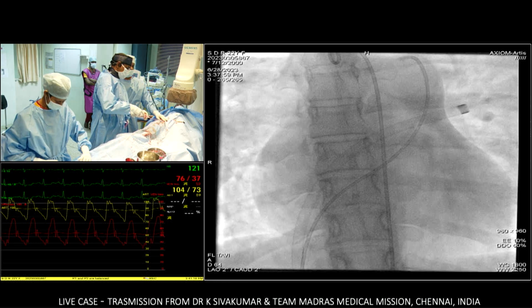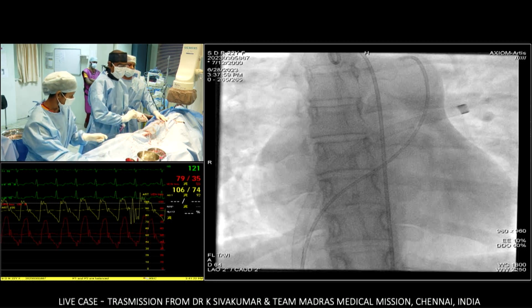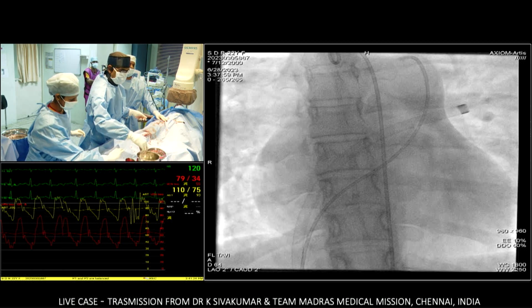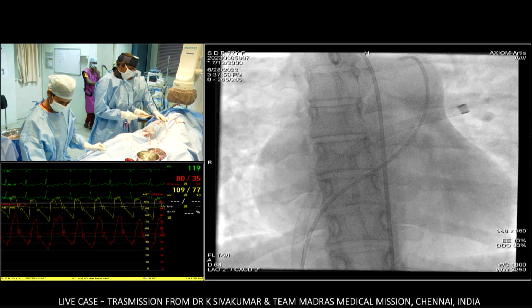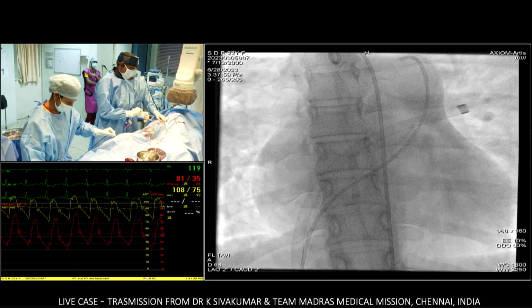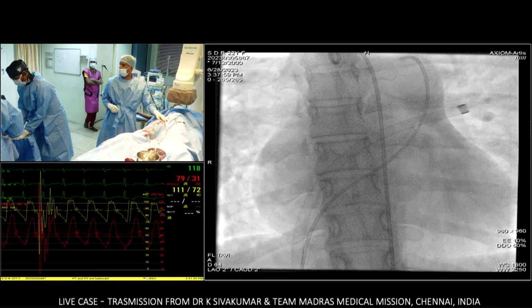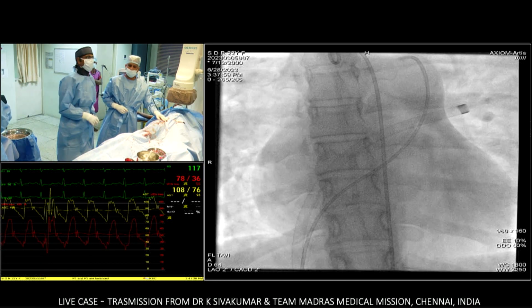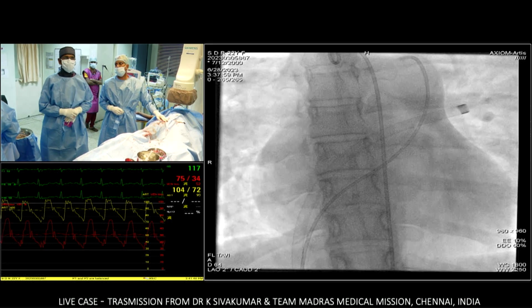To have two little holes that are likely to get closed spontaneously with time. How many in the audience have got the luxury of using a dedicated fenestrated device that has been made to stay permanently open till you decide to close it? Show of hands. There's maybe a half dozen people in the audience that have a pre-made fenestrated device. The rest of us have to create it. I want a 34 fenestrated ASD device.